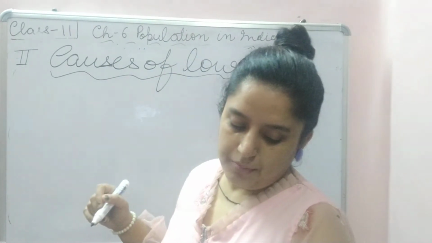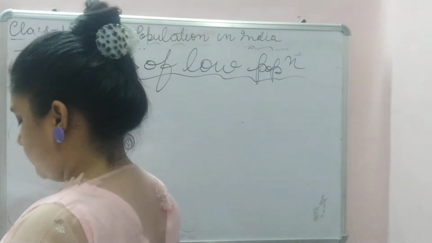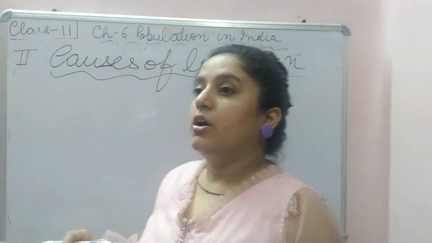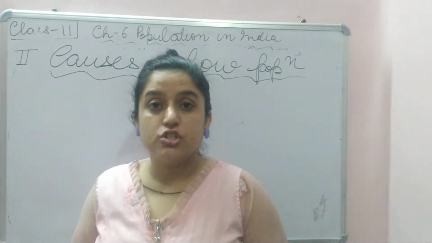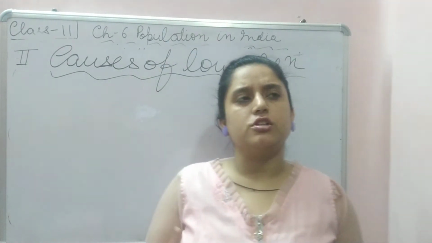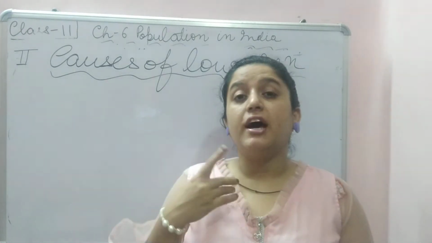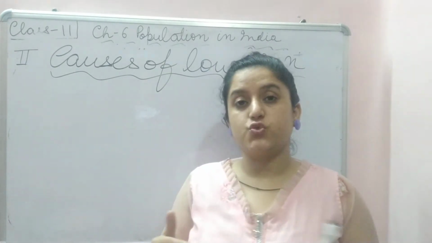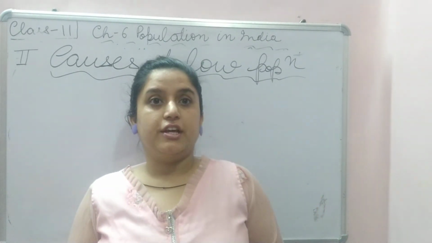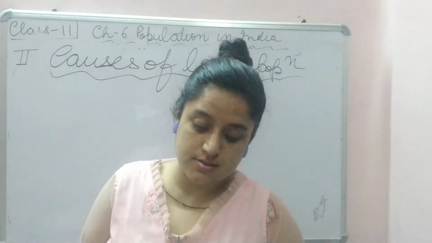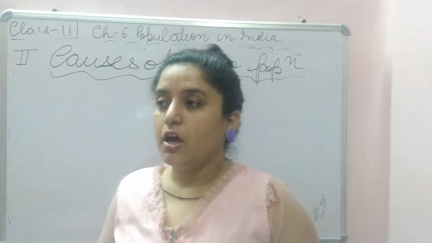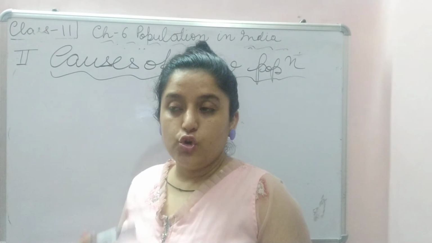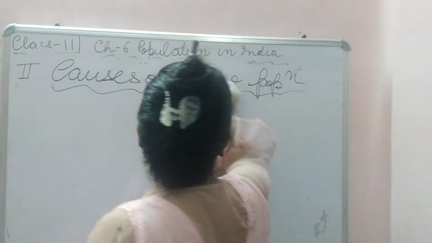When I say causes of low population in a country, what could be the cause? Either the land area is insufficient, or people are educated enough that they know what is right for them, or some epidemic or disaster happened there. So these are the causes of low population. After this we will do causes of low death rate.